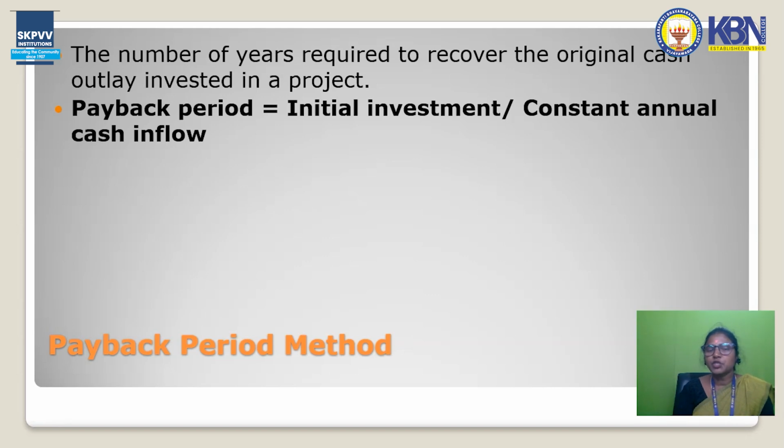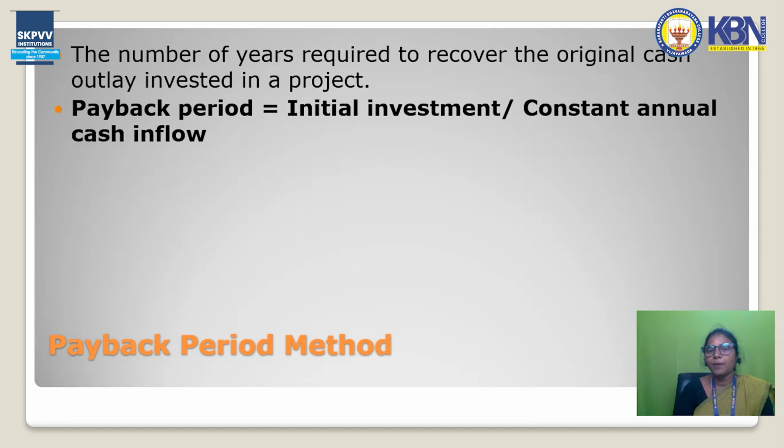Among the capital budgeting methods, the one we can calculate very popularly and very easily is the payback period method. What is the payback period method? The title itself says it: payback period. Whatever initial investment we have invested, how much time does the organization take to recover that capital or expenditure? That is called the payback period method.